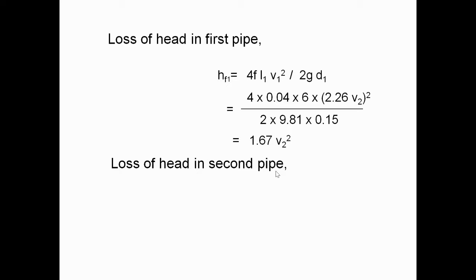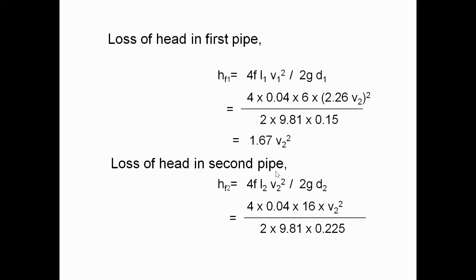Next, the loss of head in the second pipe, HF2, is equal to 4fL2 V2 square by 2g D2. Substituting all the values in the formula, we get 0.58 V2 square. So for the first and second pipes, HF1 is equal to 1.67 V2 square, and HF2 is 0.58 V2 square.